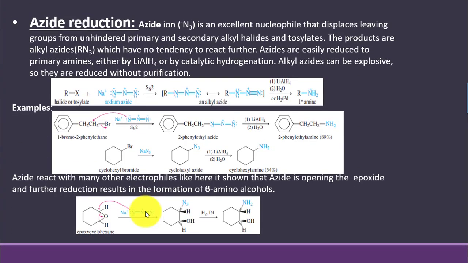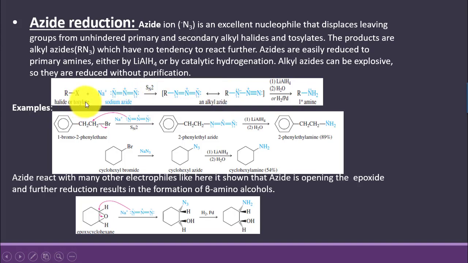Azide reduction. Like phthalimide anion, azide is also a good nucleophile that can be alkylated once, and it can also displace the leaving groups from unhindered primary and secondary alkyl halides. Mostly we use primary alkyl halides for the reaction with azide ion. Azides are easily reduced to primary amines by lithium aluminium hydride or catalytic hydrogen. Alkyl azides can be explosive, so they are reduced without purification.